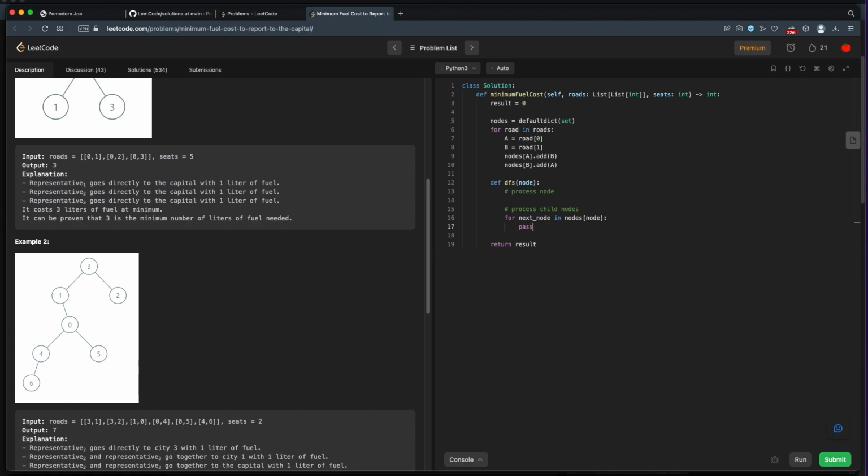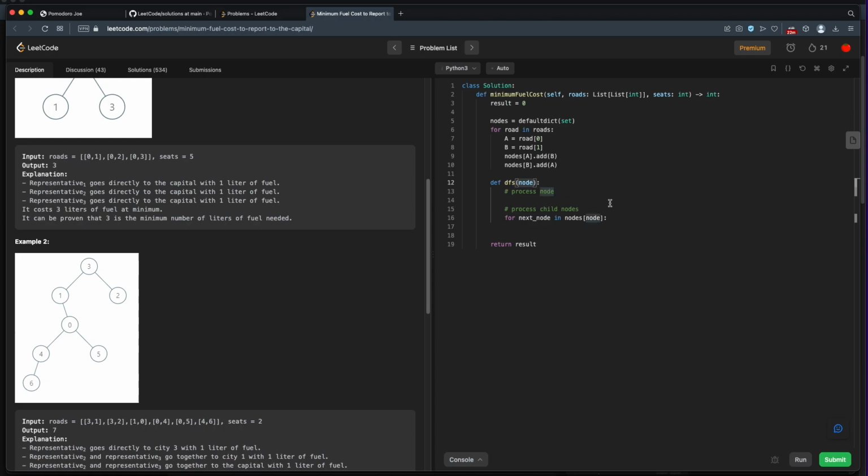And for now, I'll just pass. So basically, well, I guess I won't pass. I'll go ahead and call our depth first search. So essentially, we will be calling our depth first search on all of the connected nodes, as long as it's not the node we just came from. So now it gets a little bit tricky. We don't want to go back down a road that we just traveled.